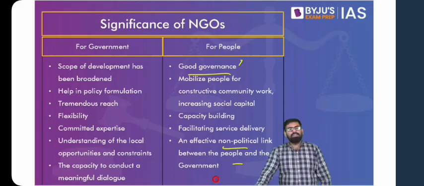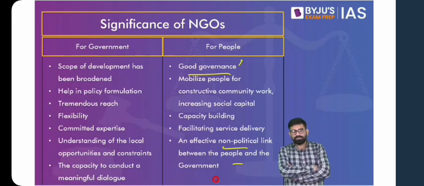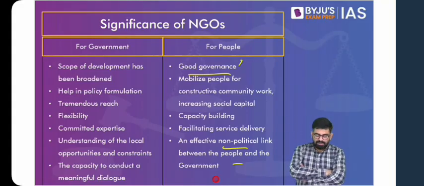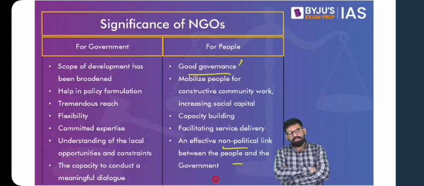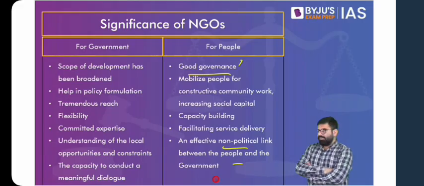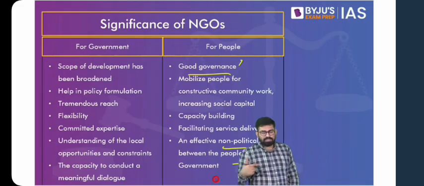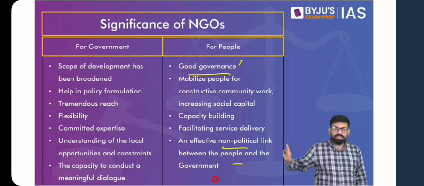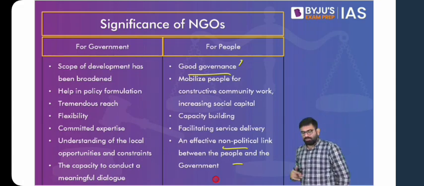Now, for the government, one idea is that they have broadened the scope of development for the government. Now, government, without having to have extra administrative machinery, can reach the remotest of the remote villages in the country because of the presence of NGOs. Similarly, if the government does not have to invest in this part, then government can invest elsewhere. So government will have increased flexibility in terms of utilization of resources.